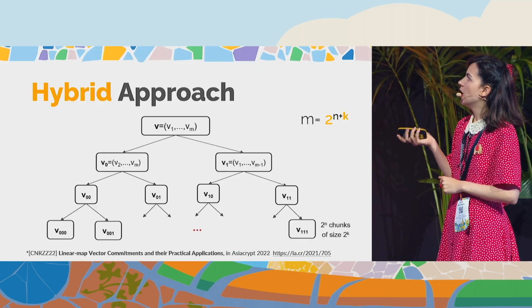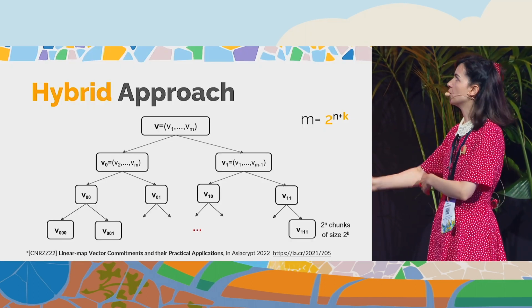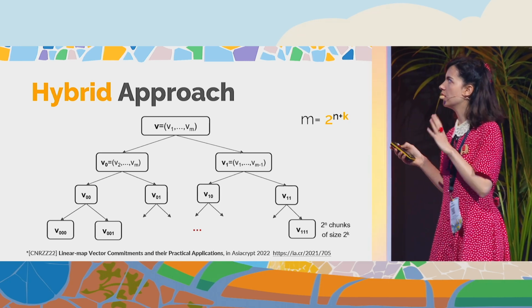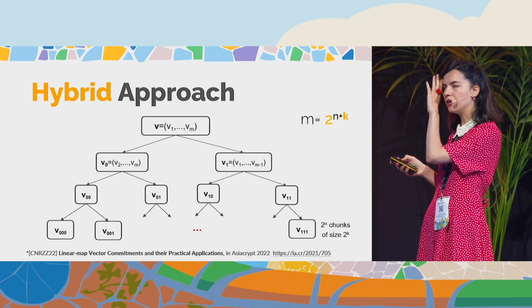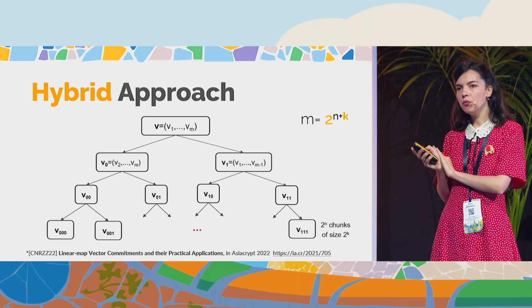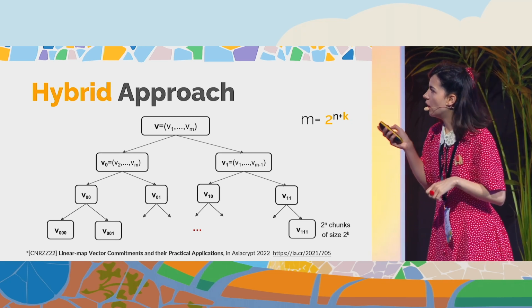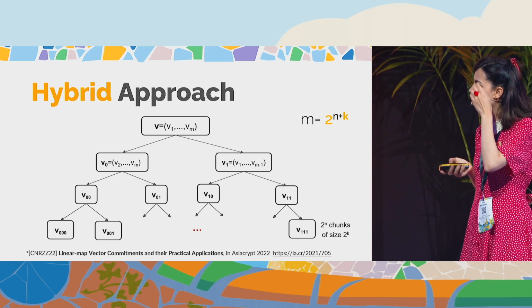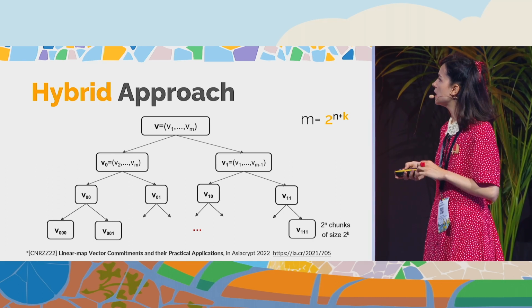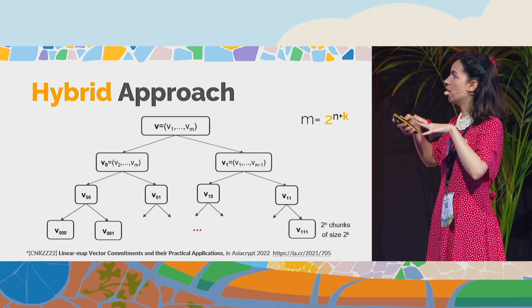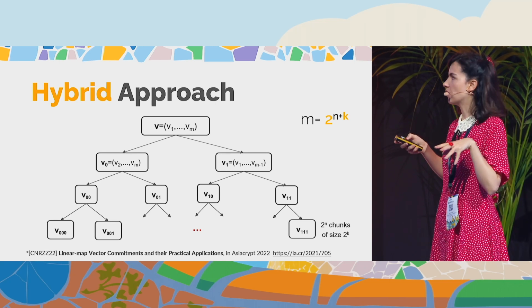So an idea is to build something that has the best of both worlds. Do we manage to do that? We have a hybrid approach to compute. Many ideas in this direction are already there: how to compute vector commitments in a hybrid approach, from a work that realizes linear-map vector commitments and some other properties. The idea is just to put an algebraic vector commitment in a tree structure.